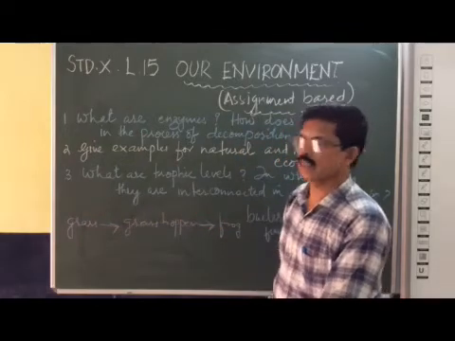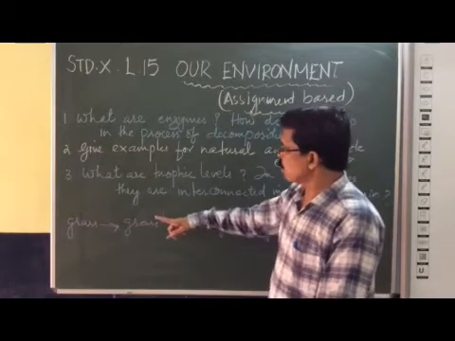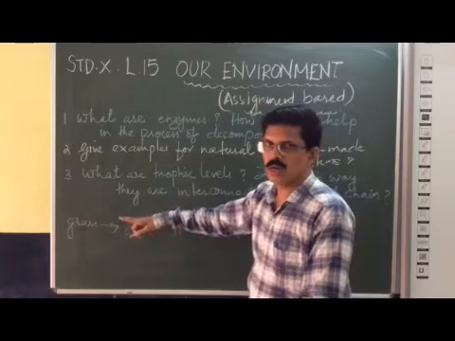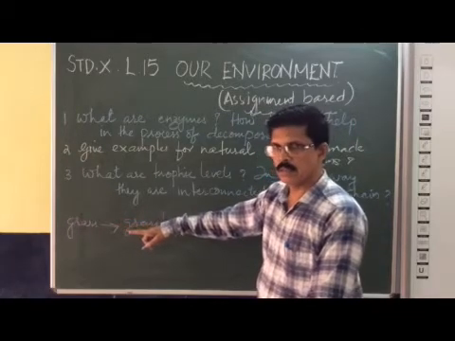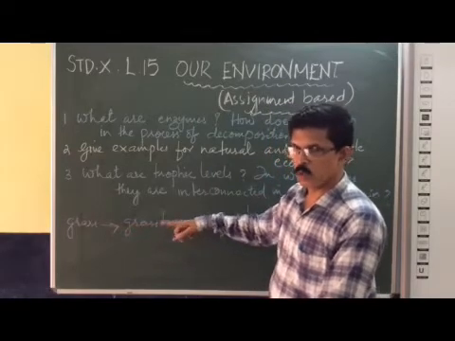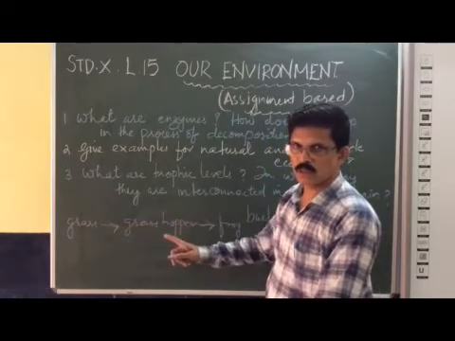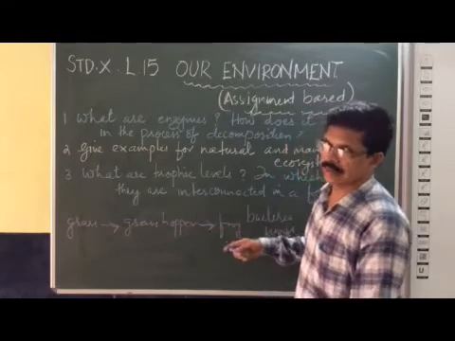That is called a food chain. And the trophic levels are the individual steps in the food chain through which energy is transferred from one to another, from the first trophic level to the second, third, fourth, etc.